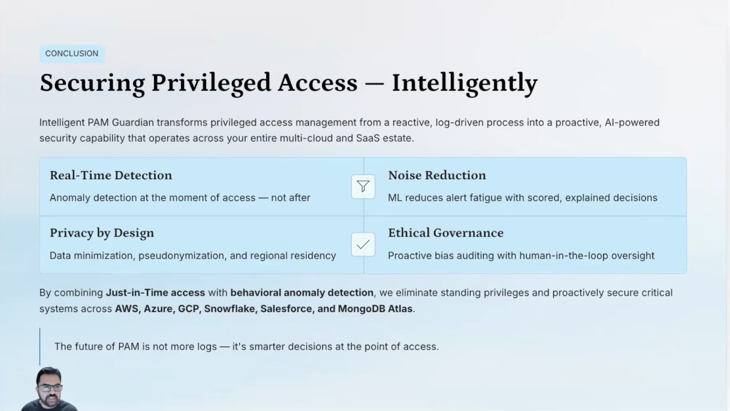The intelligent PAM Guardian represents a shift from reactive security to proactive AI and ML-driven protection. By embedding machine learning directly into the privileged access flows, we move beyond static policies and after-the-fact log reviews. Instead, we evaluate risk in real time across multiple clouds and SaaS environments.